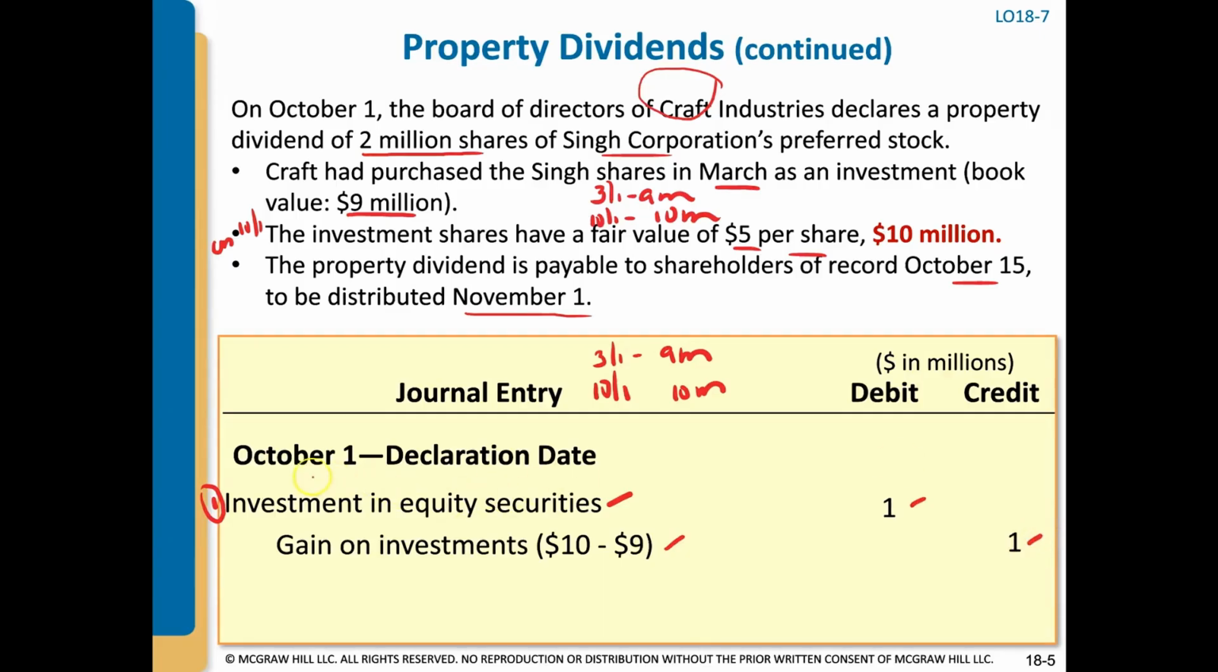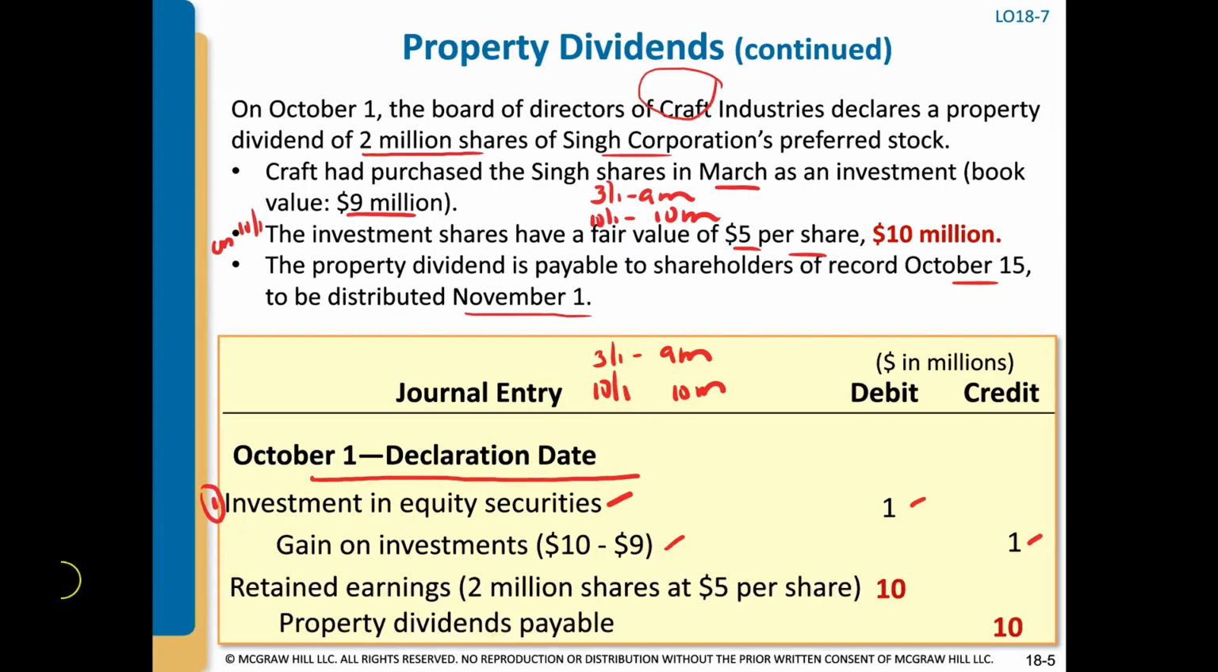Very important that you true it up to the fair value on the date of declaration, not the date of payment, not the date of record. The date of declaration is when you true it up to its fair value. The second entry that we're going to do on the declaration date is to record the liability for the dividend that we're going to pay.